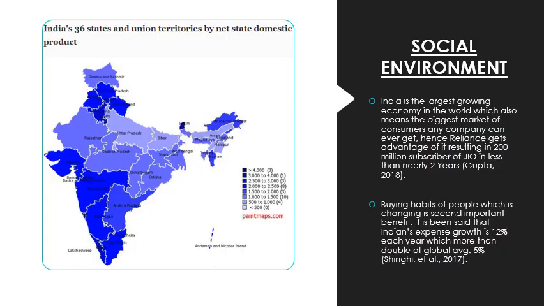Social environment of Reliance Industries seems positive at the moment, as India is the largest growing economy in the world, which also means the largest consumer market any company can ever get. Secondly, the change in the buying habits of people also seems a positive sign for the company, as India's expense growth is 12% each year, which is more than double the global average of 5%.